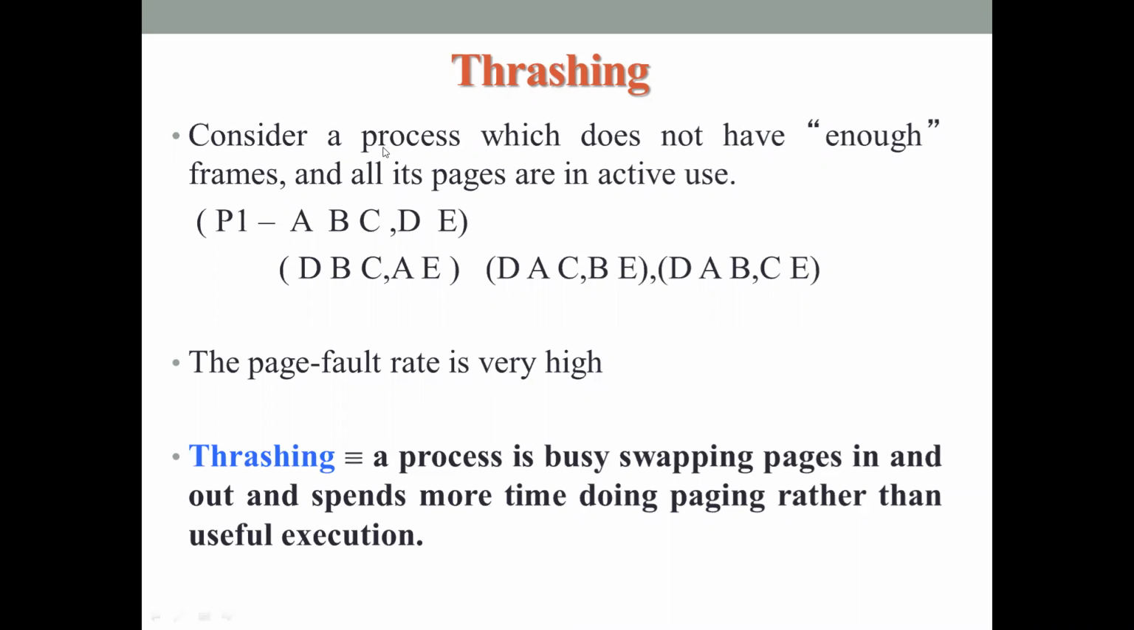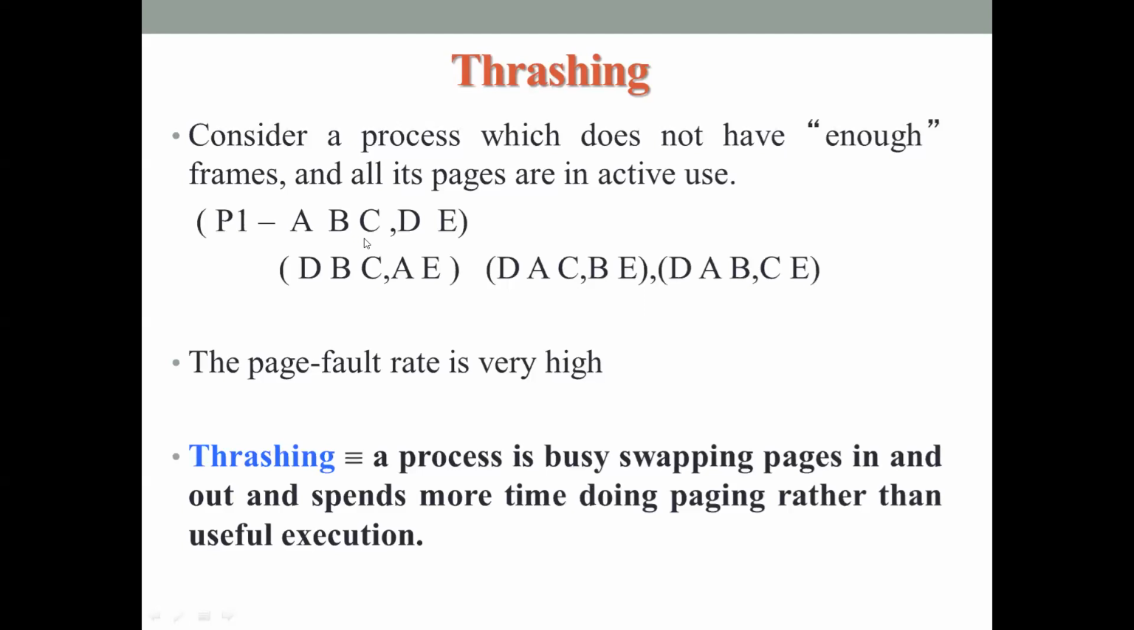If you want to learn about thrashing, let's consider an example for that. Let's say you have a process which does not have enough frames to execute. So let's say you have a process with 5 pages, A, B, C, D, and E, and the pages A, B, and C are residing in the memory, and the pages D and E are residing on the secondary memory. This process does not have enough frames. It has only 3 frames, but it needs all its 5 pages for its execution, and all its pages are currently in active execution.